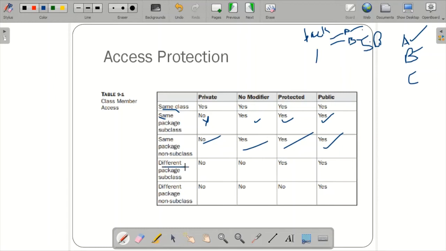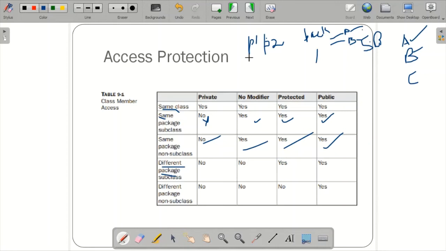Next is the different package subclass. Imagine P1 is one package and P2 is one more package. In P1 you have class A, the parent class, the superclass, and you mention something to be private.